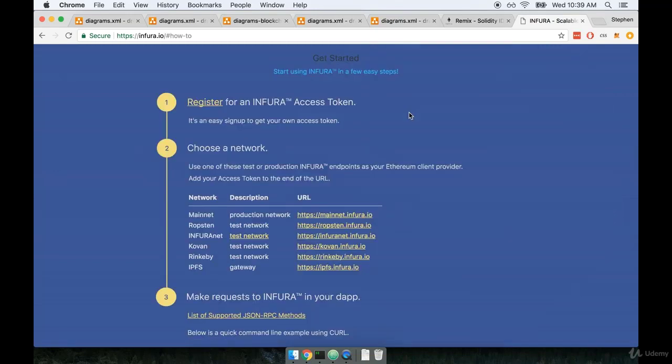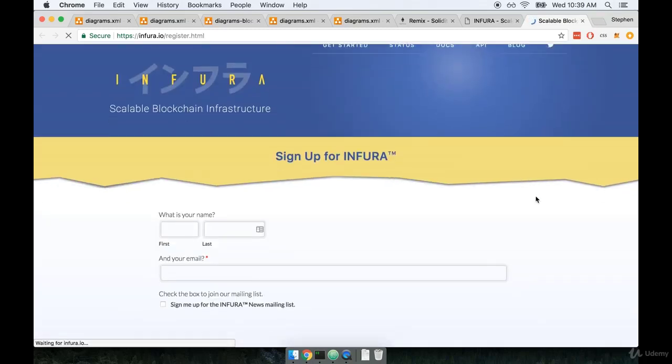So I'm going to click Get Started, and then it gives us a series of instructions on how to make use of Infura. The first thing we do is sign up and register for an access token. So this is the API key that we need to get. This is something that says, hey, here's some unique identifier that allows us to connect to the service. This access token is not tied to any specific Ethereum account or any network. It's solely a token that allows us to connect to Infura. So we're going to go to the register link and we'll sign up for their service.